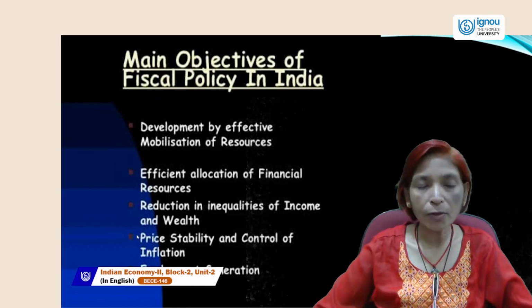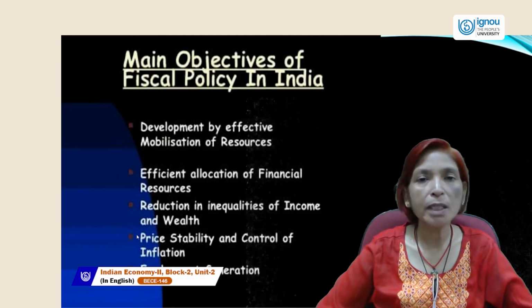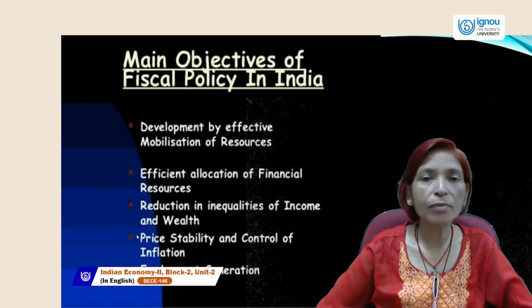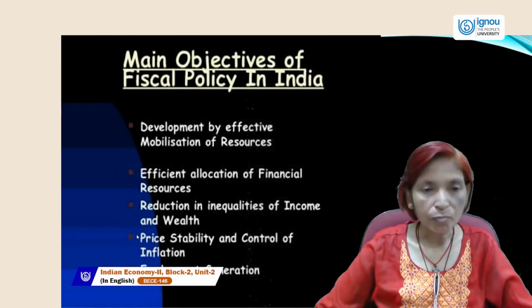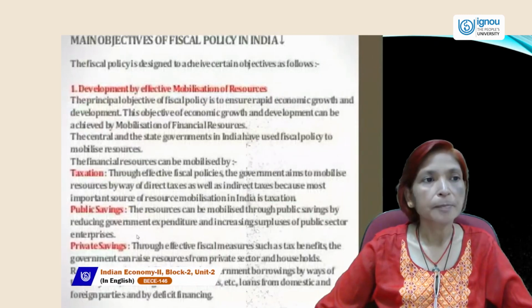So if we want to achieve higher economic growth and development, employment should be generated by the government. So these are the main goals of fiscal policy. Now we can read in detail all the goals.